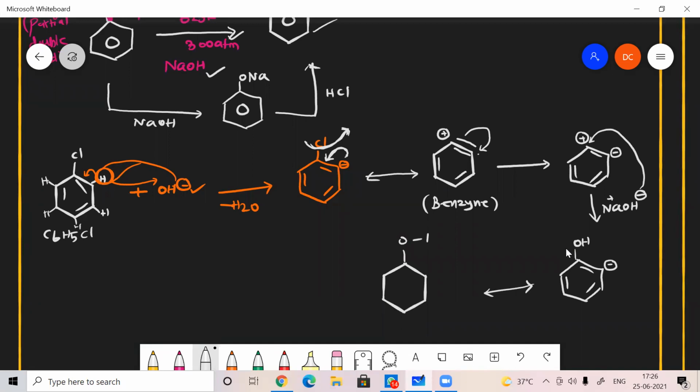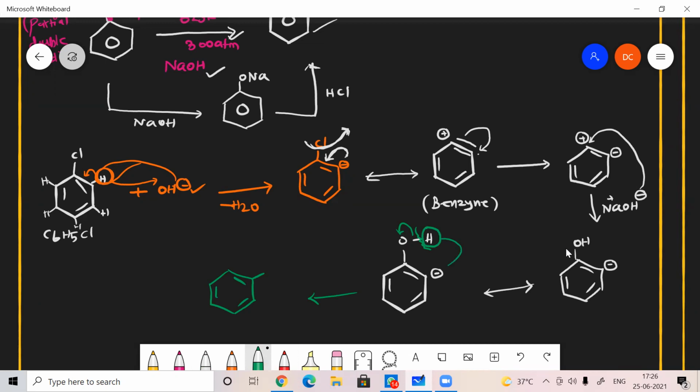Here OH is there, I can write like this. Here there is no change in this bond. Here I got a negative charge. Then what will happen? This H plus will leave off, leaving behind the electron here itself. Then what will I get? I'll get a structure like this, 1, 2, 3, and here this hydrogen will be eliminated as H plus.